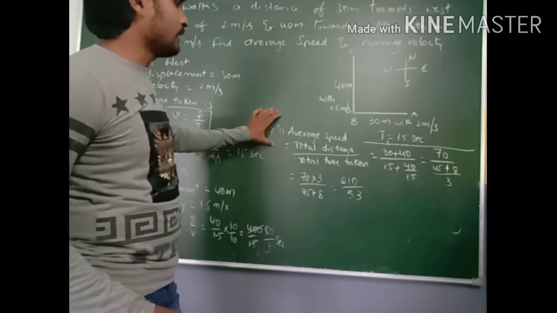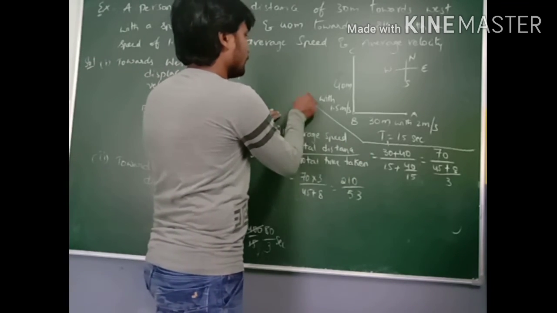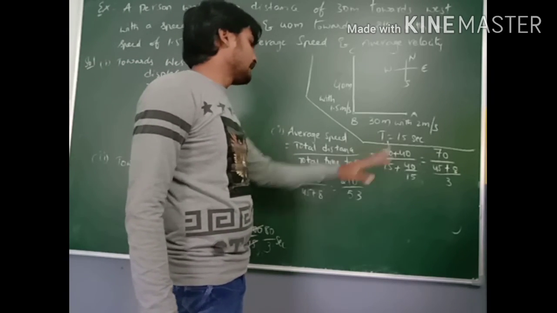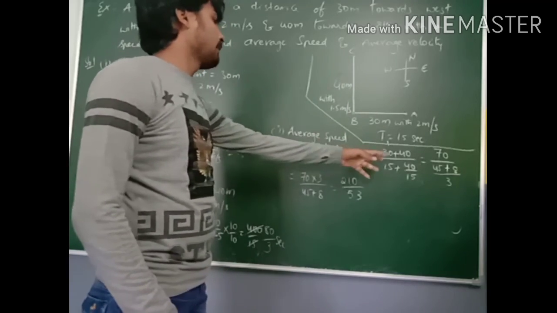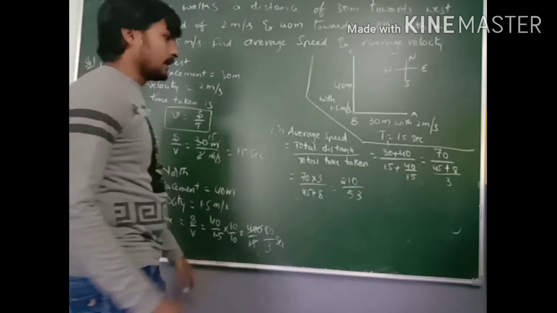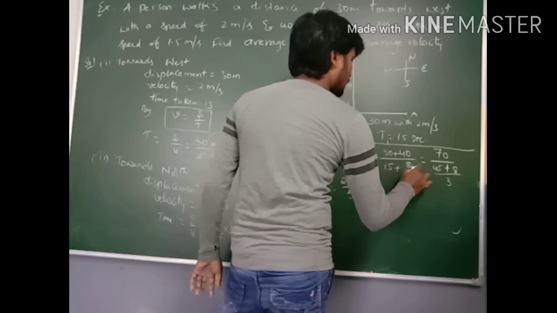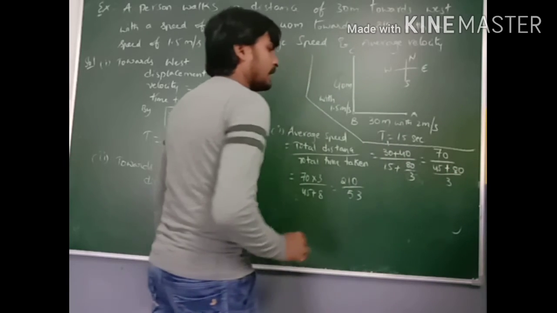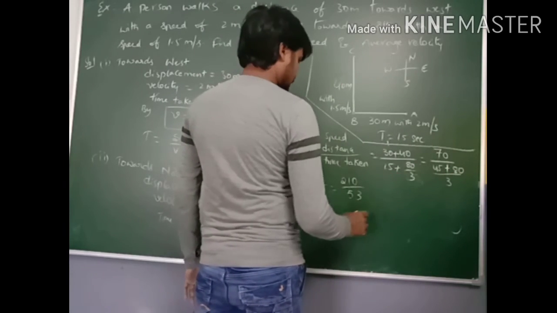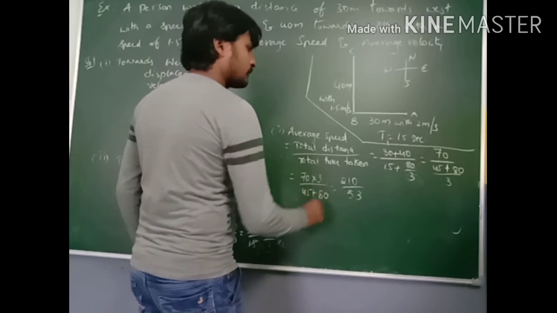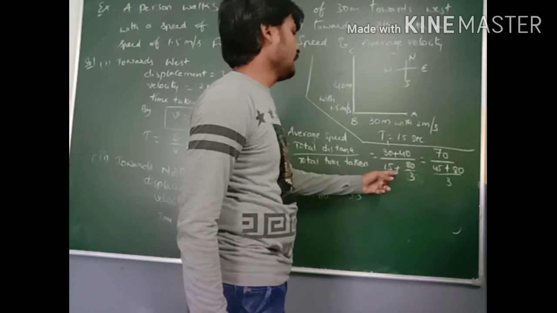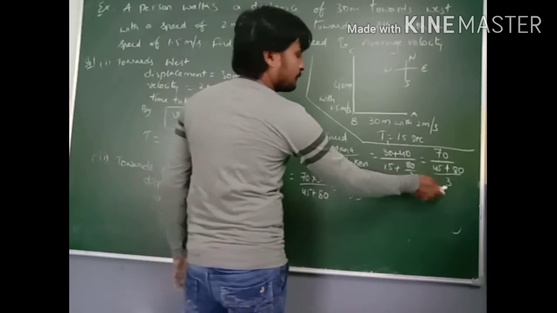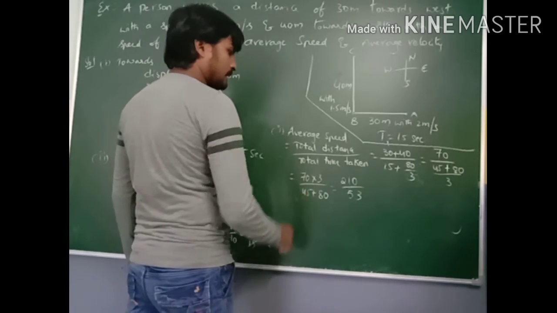So first of all we have to find out average speed. Average speed is equal to total distance by total time taken. Total distance is 30 plus 40, 70, by total time taken, which is 15 plus 80 by 3. So if you do the LCM, that is 70 by 45 plus 80 by 3. So this 3 gets reciprocal to the numerator, 70 into 3 by 45 plus 80.